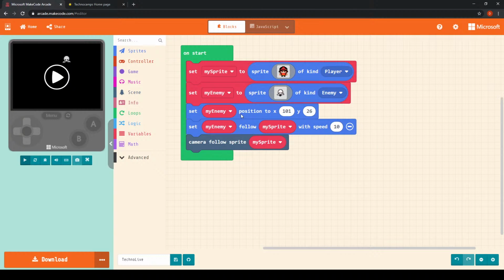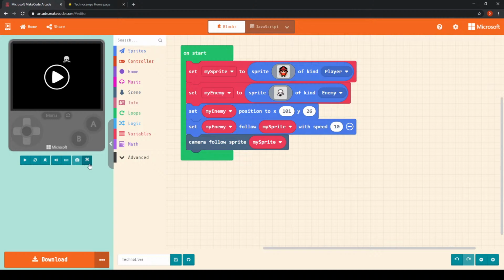We have told our enemy sprite to follow our player sprite, and we have changed the speed so that it doesn't instantly end the game as soon as we start it. And we've also told our game to follow our player sprite as we're walking through the game.